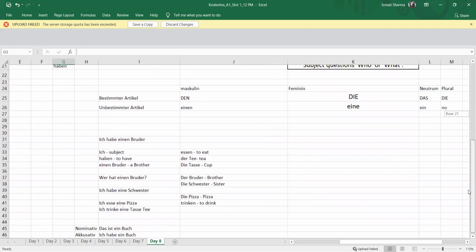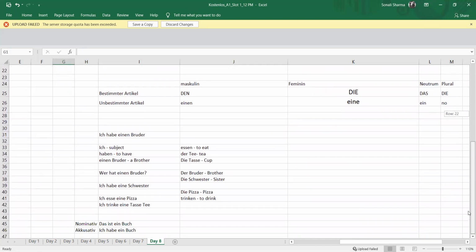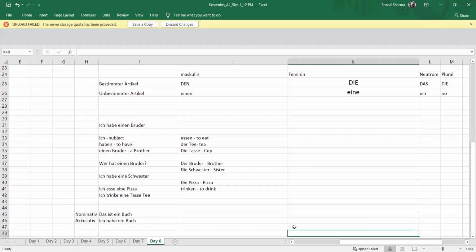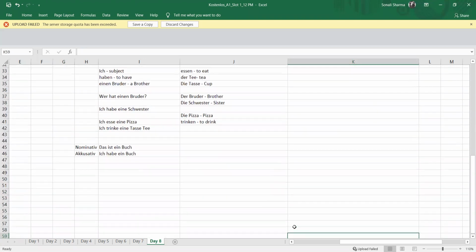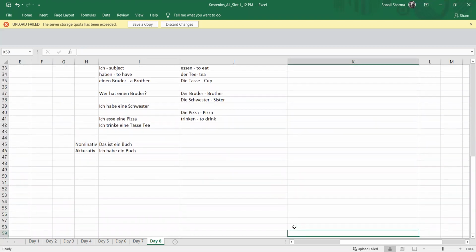Now let's talk about our Verkehrsmittel, that is transportation. First, we will be learning some vocabulary. So what all transports do we have?